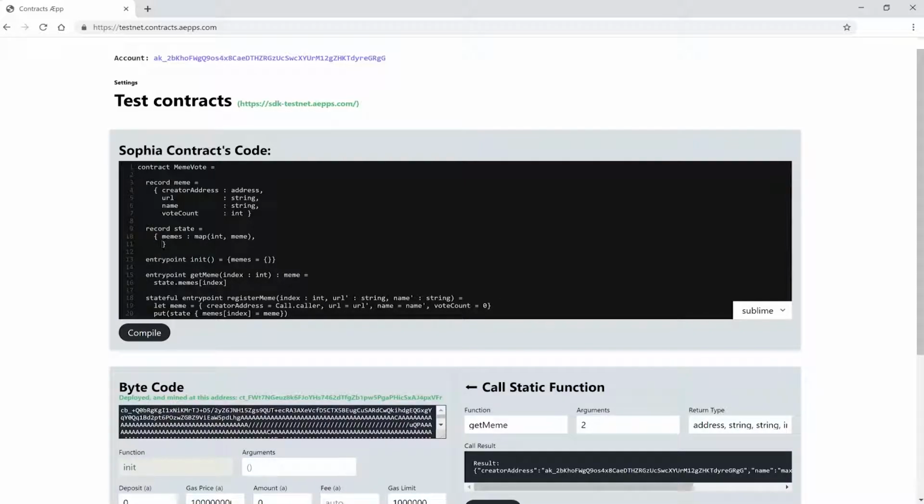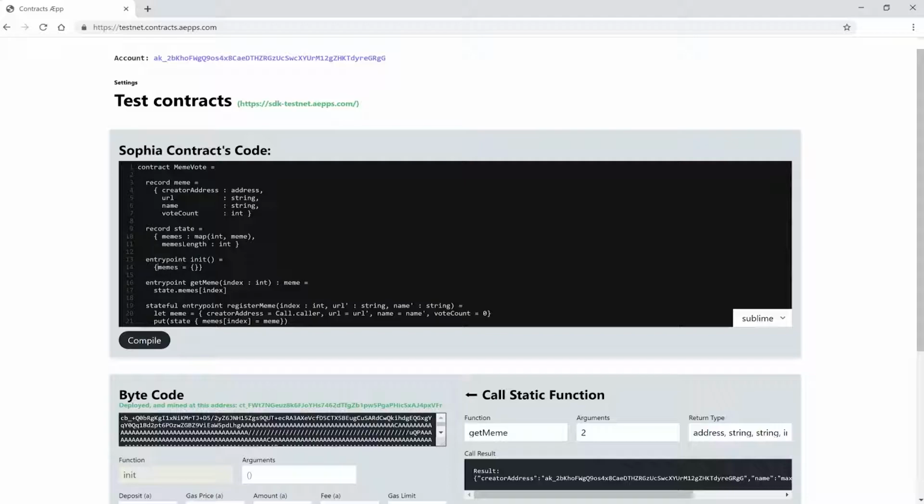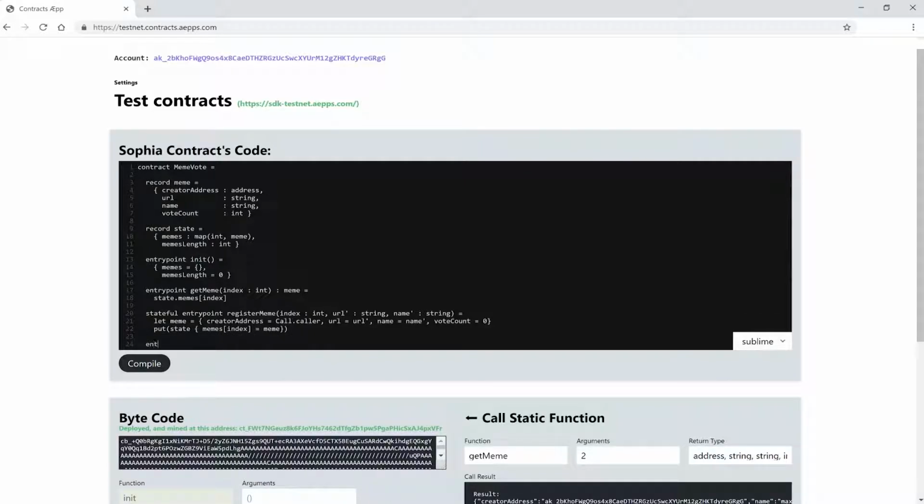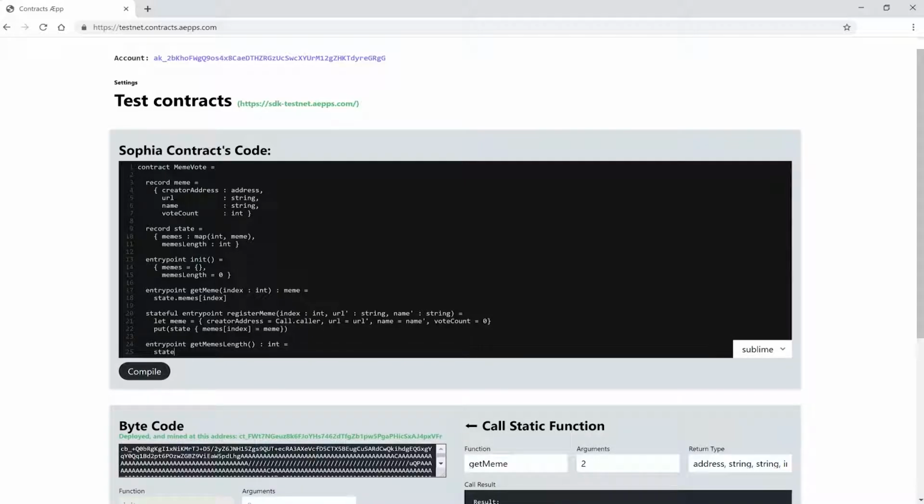First of all, in our state, we need to store a new key value pair. Let's give them the key meme length, and the value will be an integer. Next, in the init function, we will specify that meme length should be 0 when the contract is deployed. Now let's build a function where we can access the meme length. It needs to be public, of course, and let's call it getMemesLength. We don't need any parameter, and we'll return an integer. We want to access from the state the value corresponding to the key meme length.